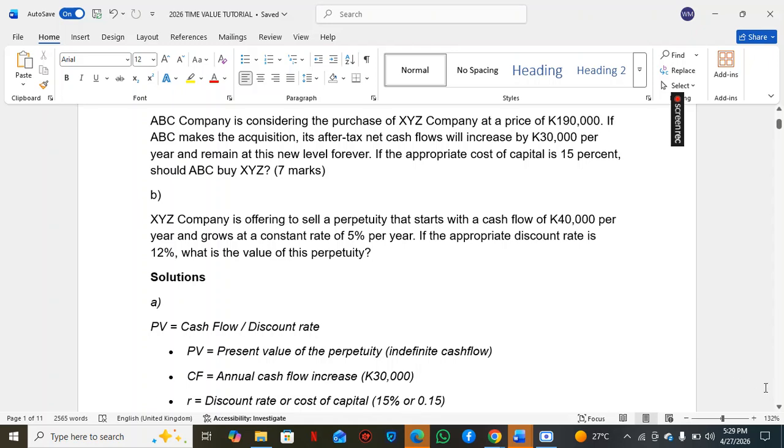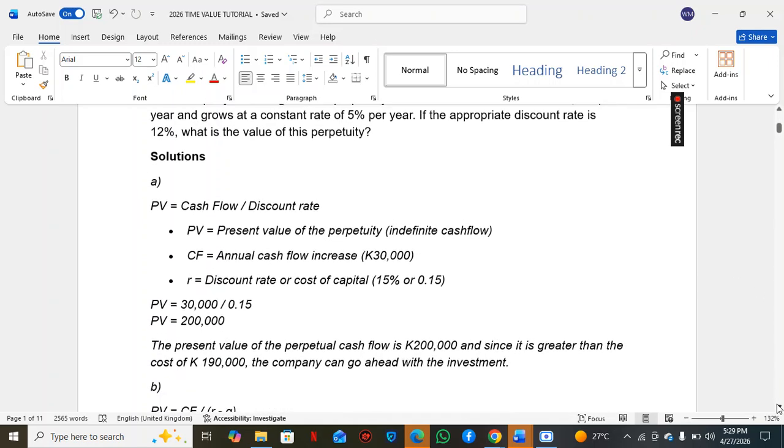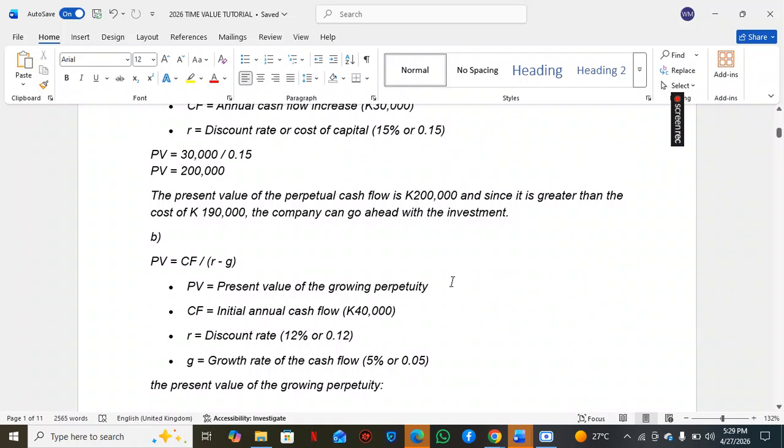So here the situation is you have a growing perpetuity. The formula is the same as the other ones, just that you subtract the growth rate in the formula here. Have you seen? Cash flow over the discount rate minus the growth rate.